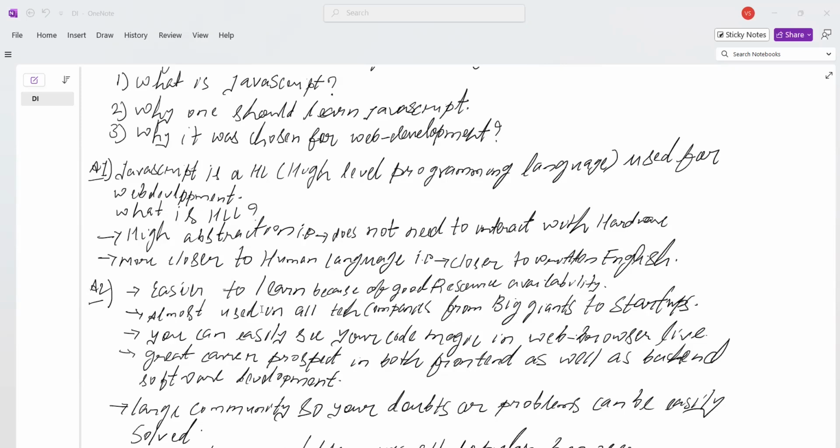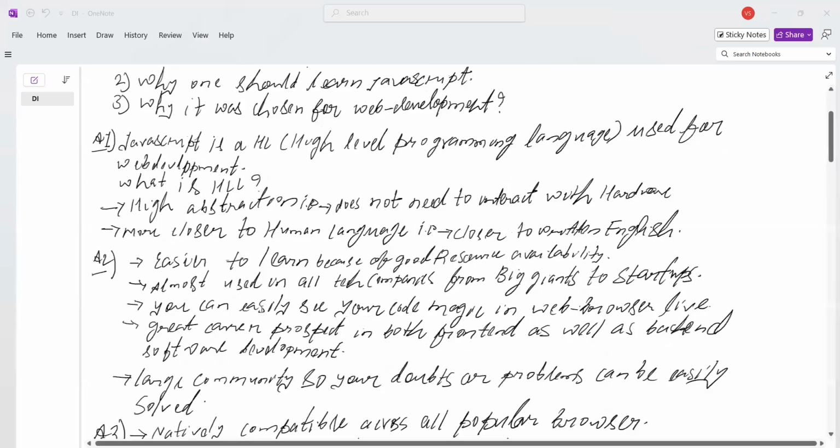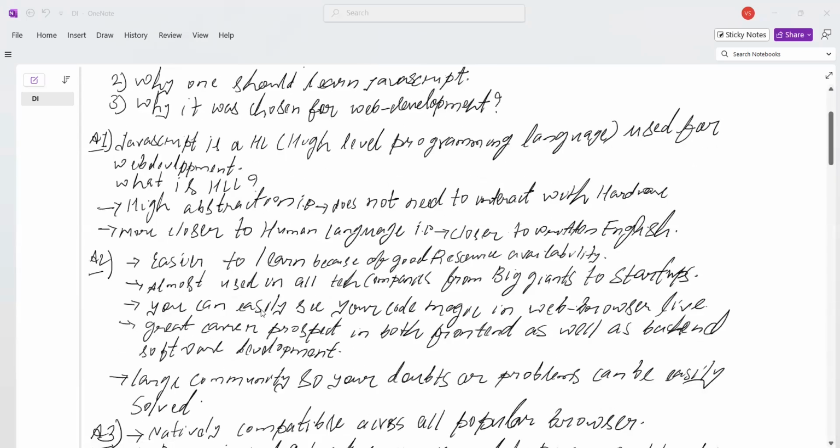JavaScript is also used by almost all big tech companies, from product-based giants like FAANG, Microsoft, Apple, Amazon, to startups. So you can easily get your first job in any company from startup to big giants. The third point is that the main advantage of JavaScript is you can see your code doing the magic in the web browser.